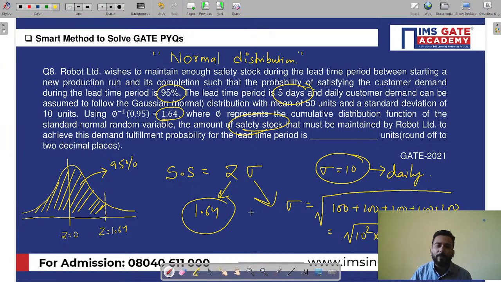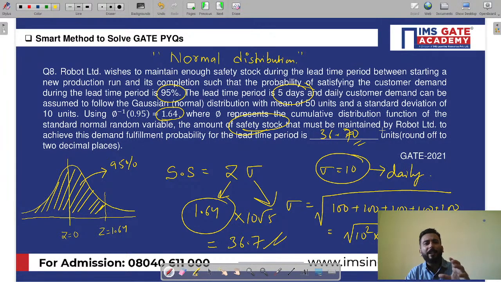So you know you have sigma. Sigma is what? 10 root 5. Z is what? 1.64. And if you simply multiply them, let me see what is the answer. 1.64 into 10 into root 5. 36.7 is your answer. 36.7 is your answer in this case.